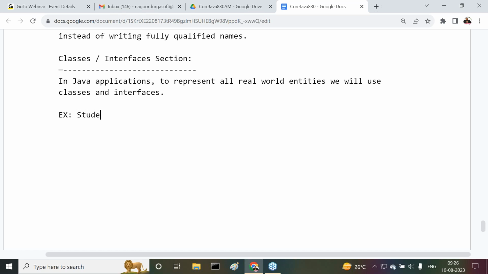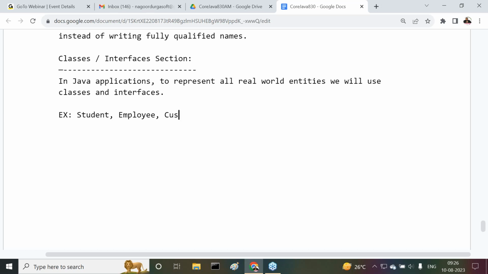For example, a student is a real world entity. How can you say a student is a real world entity? It has some attributes. What are the various attributes of the student? Student ID, student name, student email, student mobile number, qualification, college. All these details are attributes of the student. So student is an entity. Employee is an entity. Employee has some attributes: employee number, employee salary, employee designation, employee qualification, employee skill set. All these are employee entity attributes.